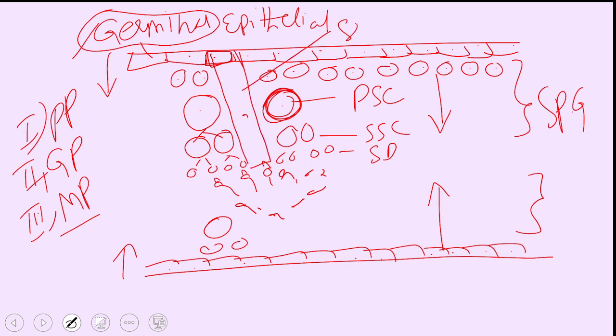These are called Sertoli cells. The sperms are attached to the Sertoli cells through their head. And the Sertoli cells provide nutrition for the developing sperms. So this is the structure of a seminiferous tubule where the sperms are produced.